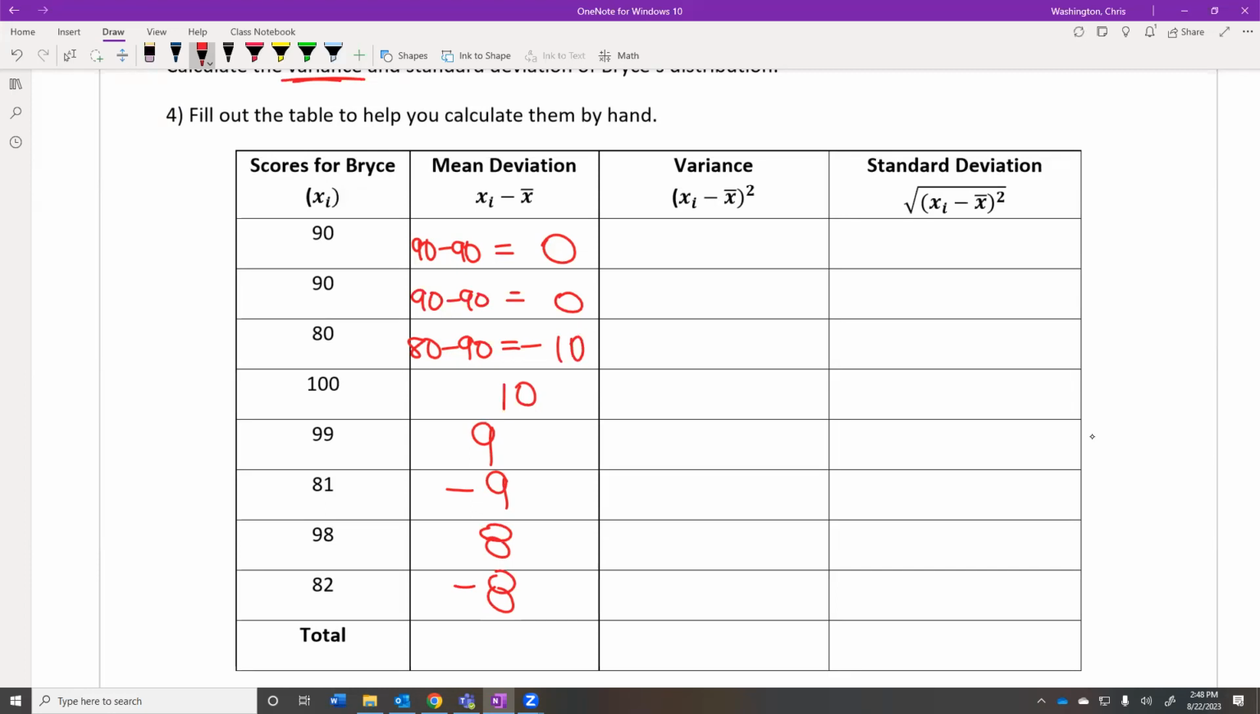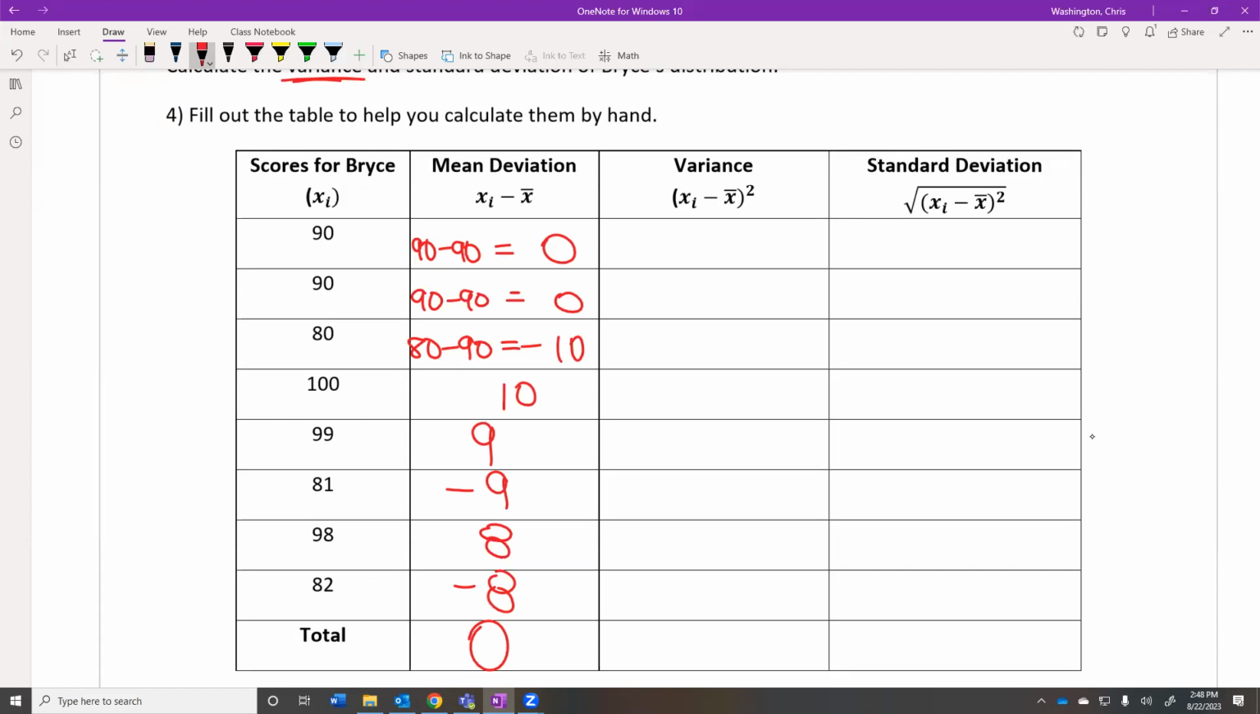But if we're trying to measure, on average, how much did he deviate away from his mean, what happens to all of these numbers? If we add them all together, what happens to all of them? We got a 10 and a negative 10. We have an 8 and a negative 8. They all cancel out. So what would all of these numbers add up to? 0. So if all those numbers add up to 0, can we figure out, on average, how much one test deviated from his mean of 90? No, because they all added up to 0.